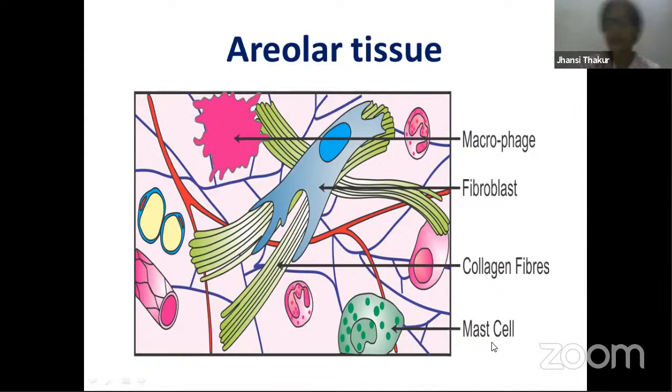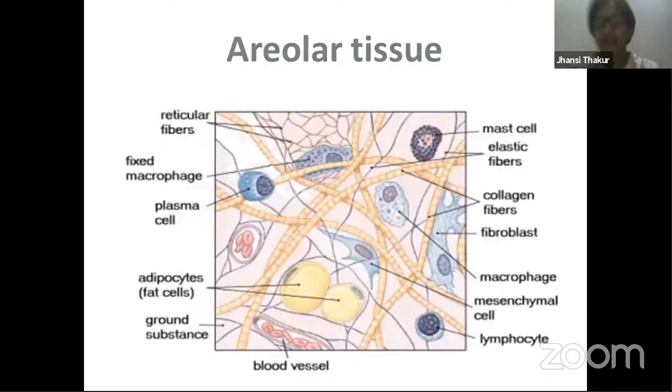Mast cells also produce some other things, but let us have a look at the other slide of areolar tissue. I have put this slide over here to show you other types of cells which are not present in the previous slide. The previous slide is very clear actually. So let's look at the other types of cells that are present over there. I taught you fibroblast cells. We have finished macrophages, we have finished mast cells, three types of cells.